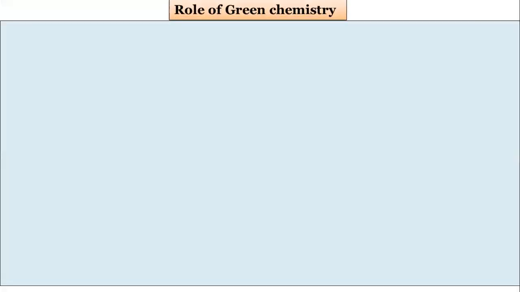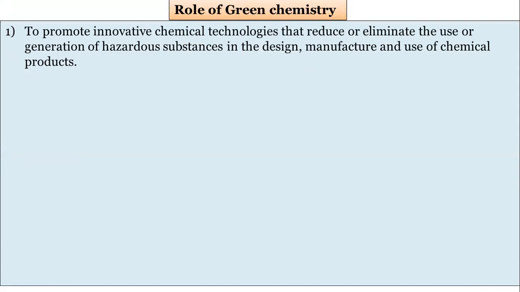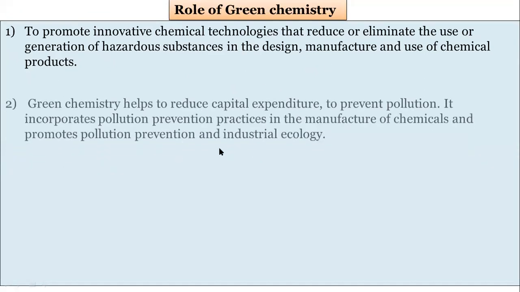So what is the role of green chemistry? I have already explained all these things, but once again I will explain in brief. First, to promote innovative chemical technologies. We can write in your own words if this is asked in the exam, and this will be asked for 2 marks: explain the role of green chemistry. To promote innovative chemical technologies that will reduce or eliminate the use or generation of hazardous substances. In your own words, you can write this. I am not explaining in detail.